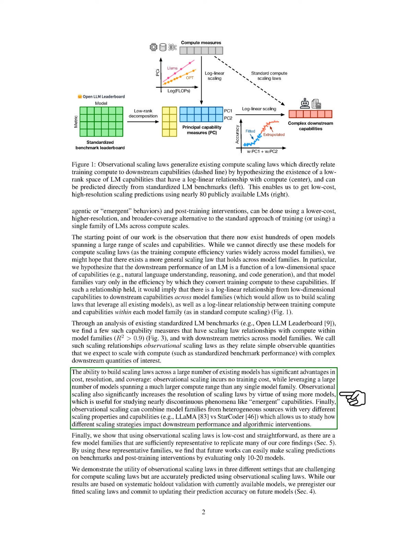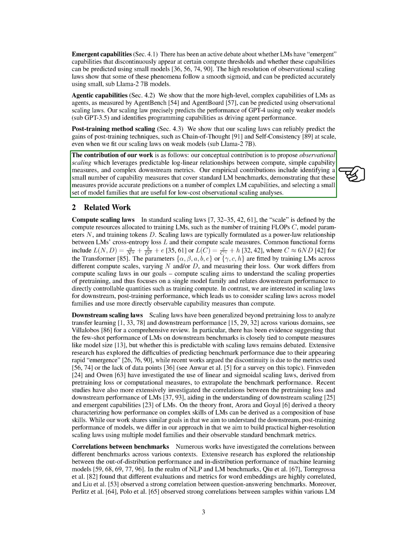By selecting representative model families, we can make accurate scaling predictions for benchmarks and post-training interventions using a small number of models. Our findings demonstrate that observational scaling can predict emergent and agentic capabilities of LMs, as well as the effectiveness of post-training methods like chain of thought. We establish log-linear relationships between compute, capability measures, and downstream metrics, providing a valuable framework for understanding LM scaling.